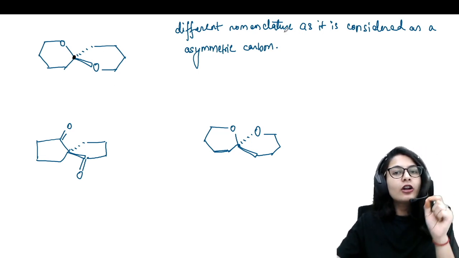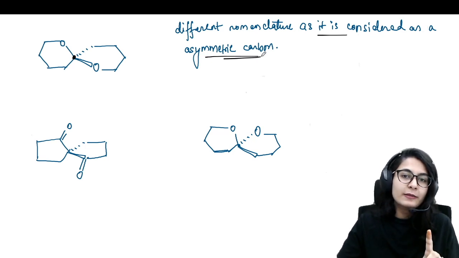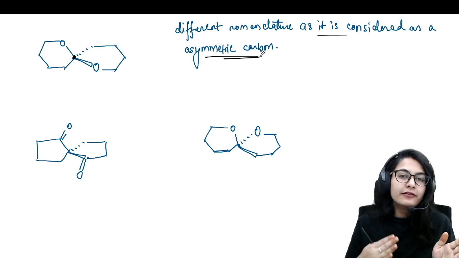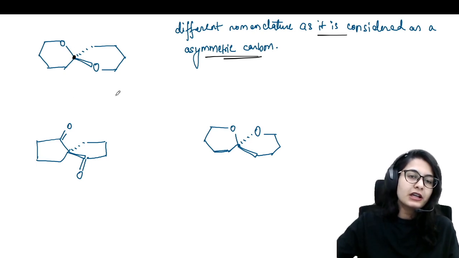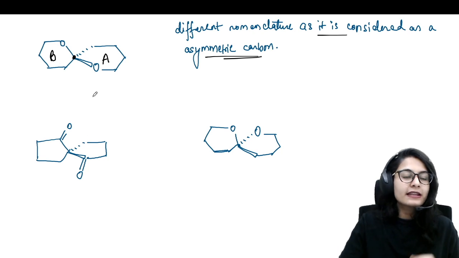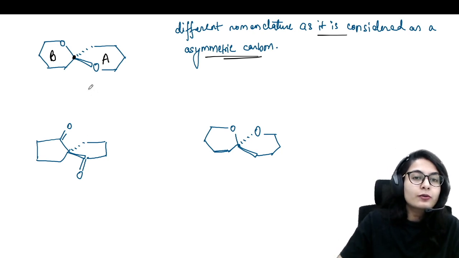A different nomenclature system is followed, as it is going to be considered as an asymmetric carbon. So we are going to give the priority here, just like you have on a chiral carbon having four different groups. So how is this different? This is going to be different because you are going to consider these two rings as one ring as A, the other ring as B. Okay, so how is it going to be named?